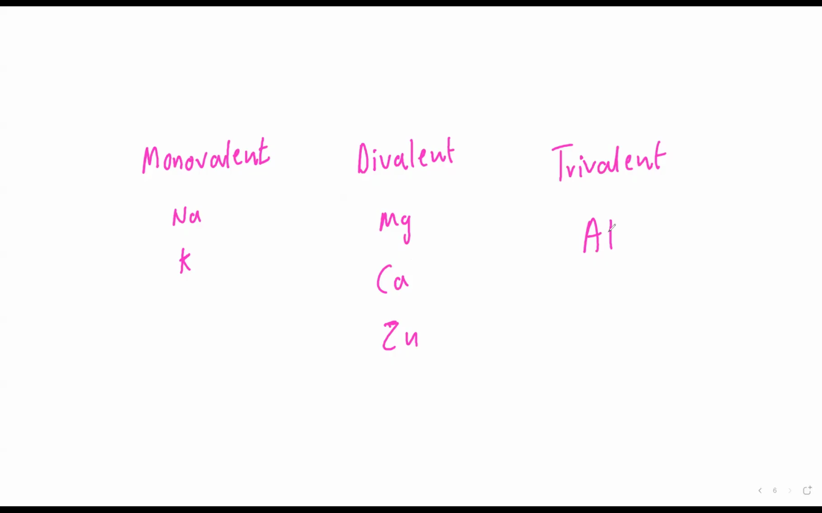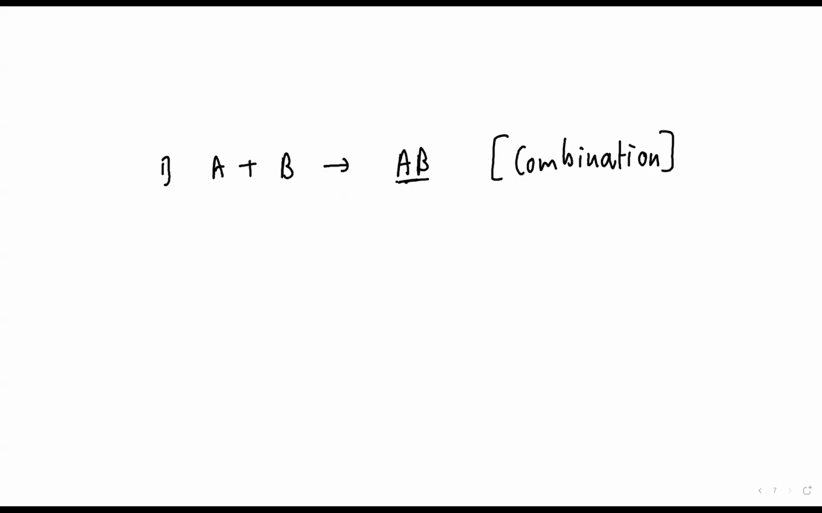Okay. Right. Now, how many types of reaction are there, beta? We are going to study. First is what, beta? Suppose if I write this A plus B, I get AB. Combination. How many products are there? Only one product. So it is combination. Only one product means combination.